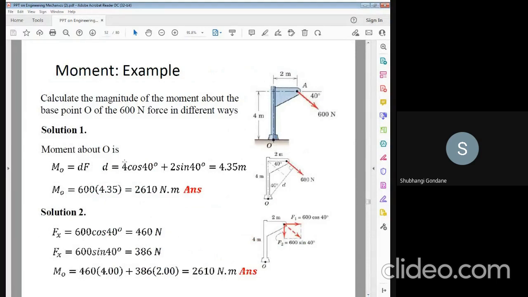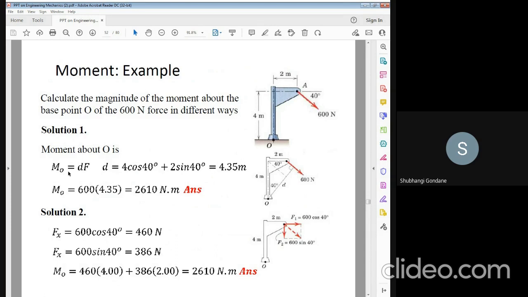So in GATE examination, this numerical will come, that is calculate the magnitude of the moment about the point O of the 600 Newton force in different ways. The 600 Newton force can be calculated with respect to O, and this is the diagram. This question is asked in your GATE examination.